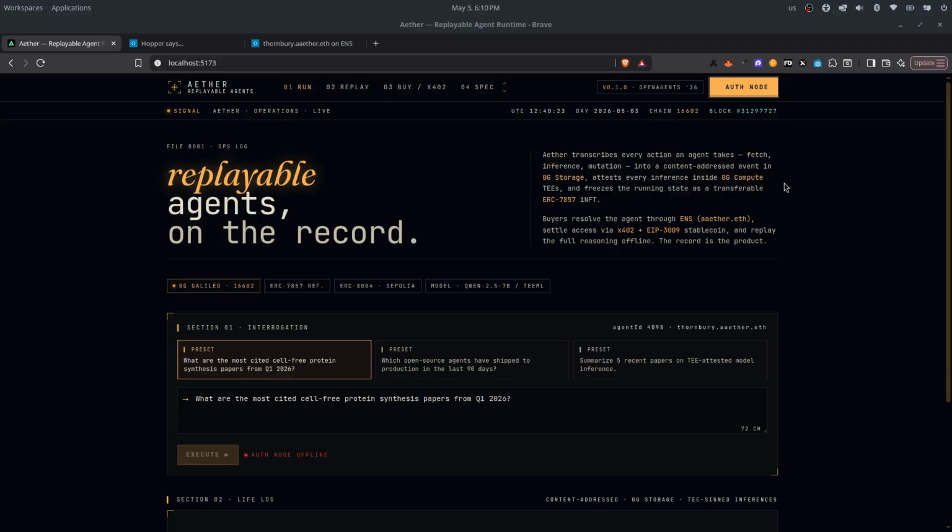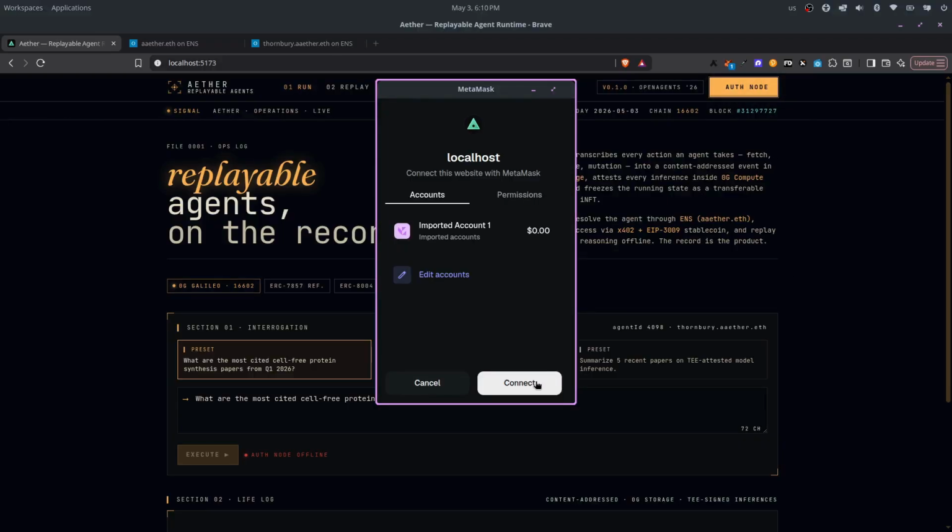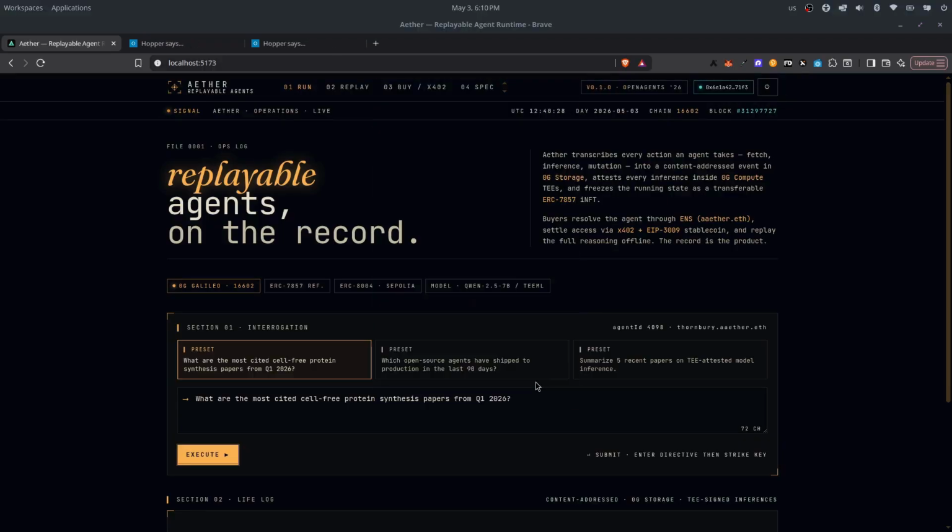First, let's connect the wallet. As you can see, we have connected the wallet. Now I'll pick a research question and click on execute. Let's go with the first one and let's click on execute.